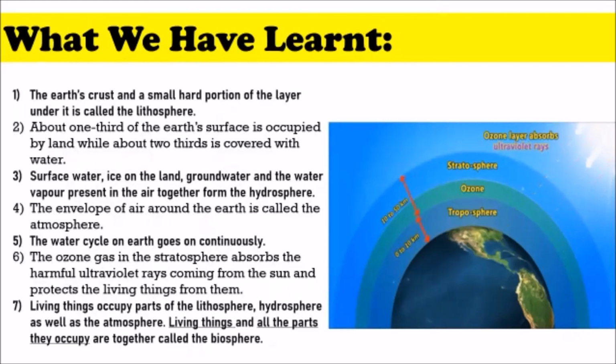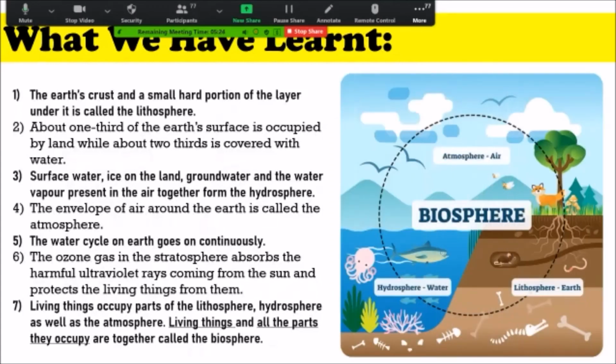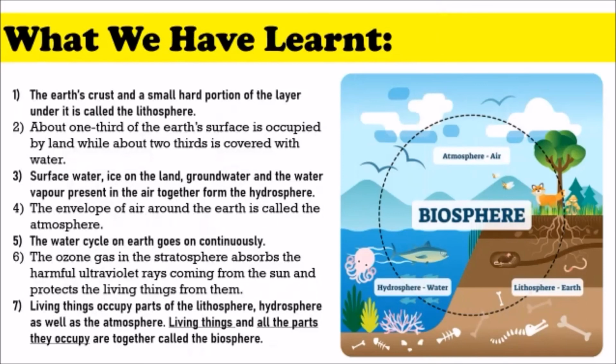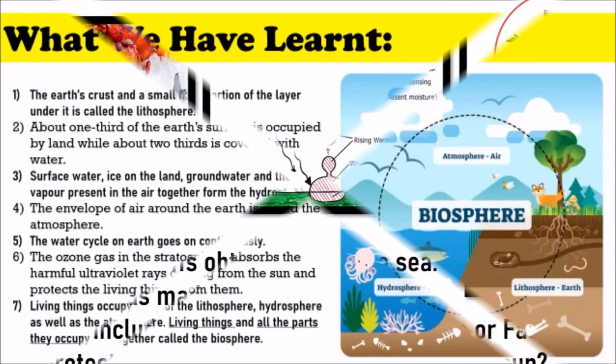The main and important thing: living things occupy parts of the lithosphere, hydrosphere, as well as the atmosphere. So we are there everywhere, and so pay attention to what is underlined. Living things and all the parts they occupy are together called the biosphere. Bio means living. So living things and all the parts that they occupy, which are those parts? The atmosphere, the hydrosphere, the lithosphere, everything that they occupy wherever they are. That's your biosphere. Clear?